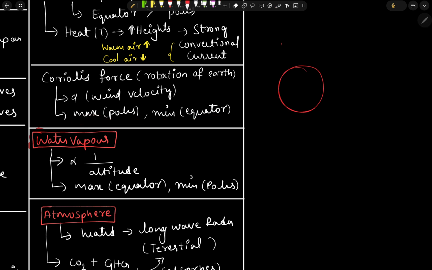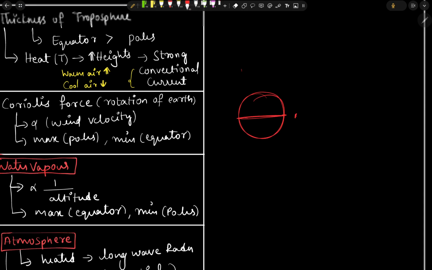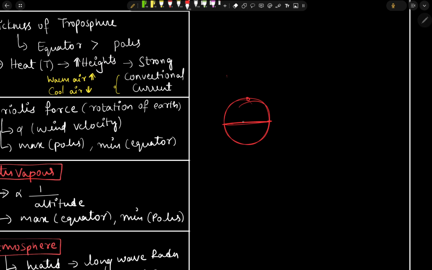We have seen that the thickness of the troposphere is maximum at the equator and minimum at the poles. But in contrast, with the Coriolis force, at the equator it is minimum, and at the poles it is maximum.